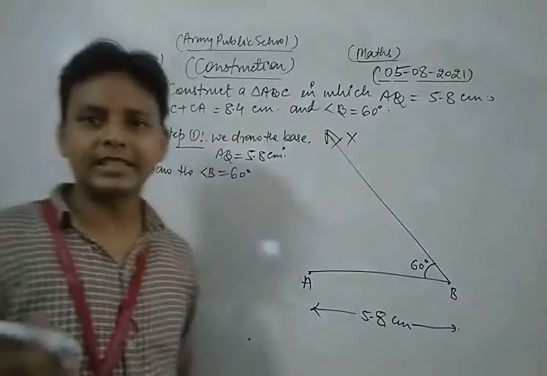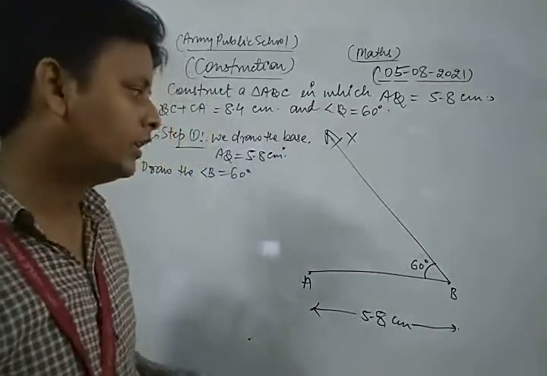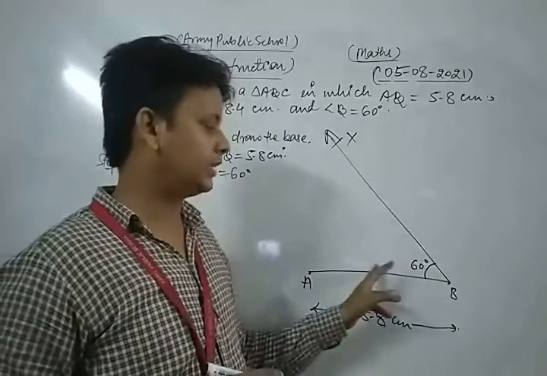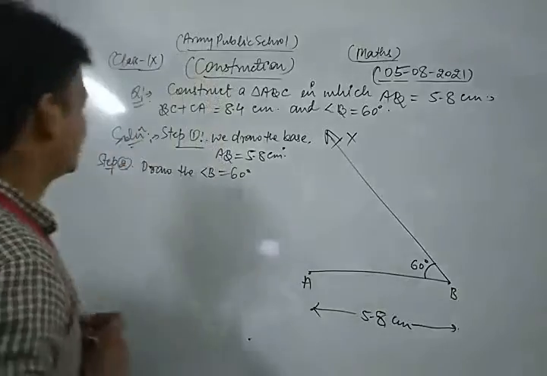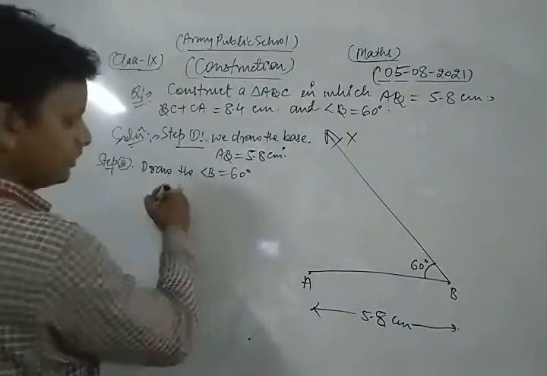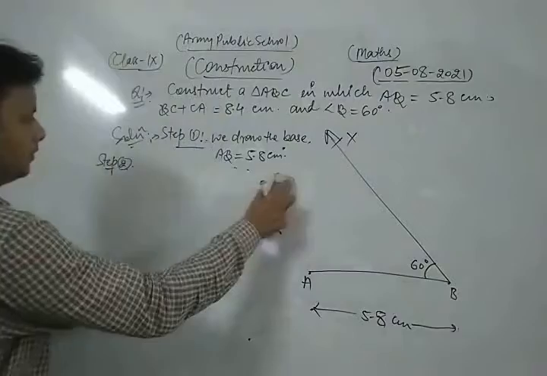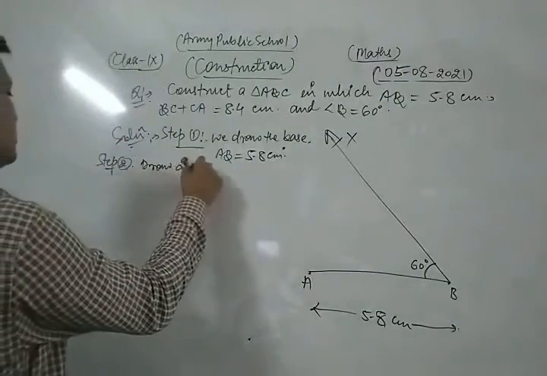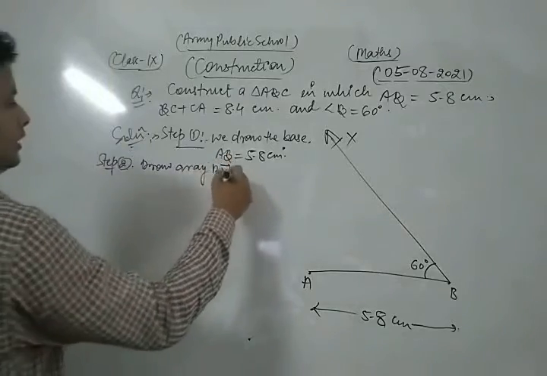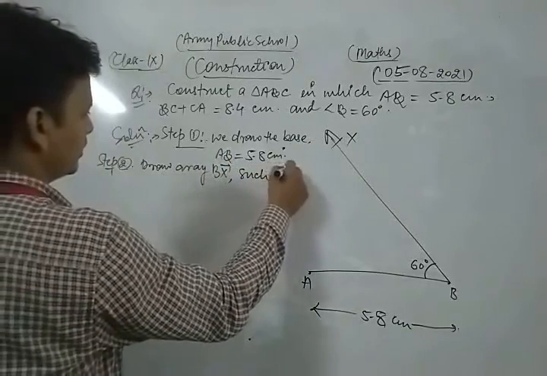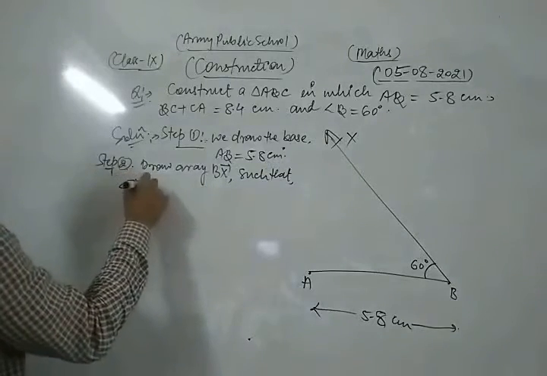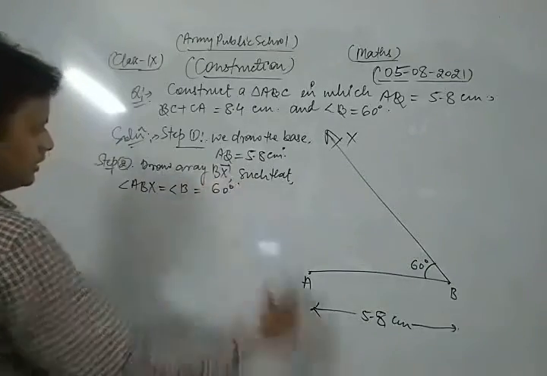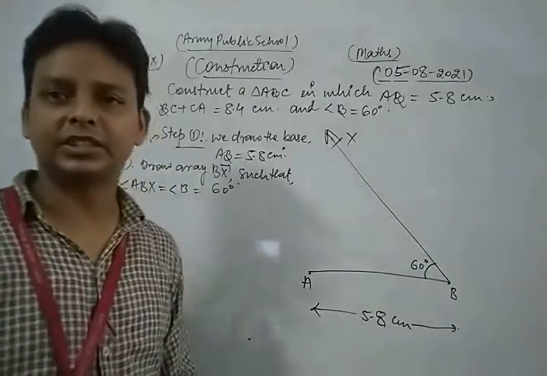Okay, now the second step of construction is what? We draw a ray BX such that angle ABX is equal to 60 degree. Draw, you write in this way, draw a ray BX such that angle ABX, or simply you can say angle B, is 60 degree. Okay, this is the second step of construction.